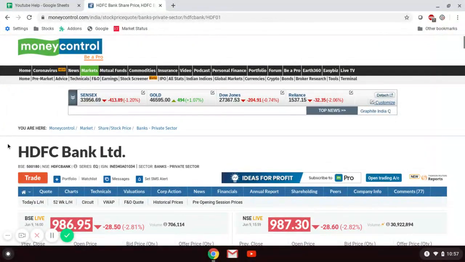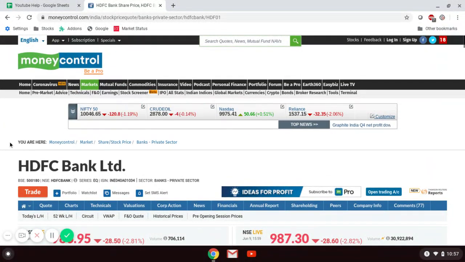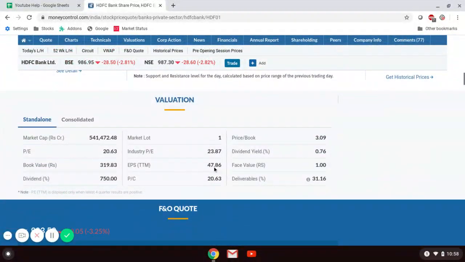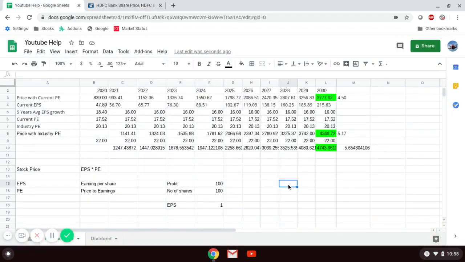Now I have searched HDFC. You can use this box to search, and scroll down. Here you can see the EPS. This is the trailing 12-month EPS. Forget about that, just take this number, 47.86. So that's the EPS, and we'll take 47.86 for HDFC Bank.